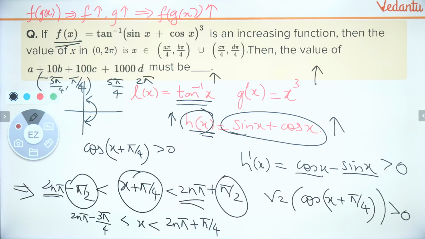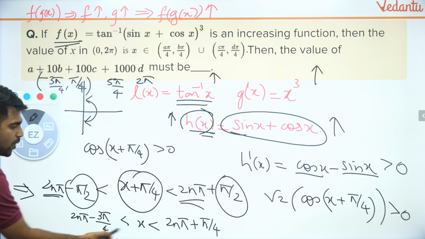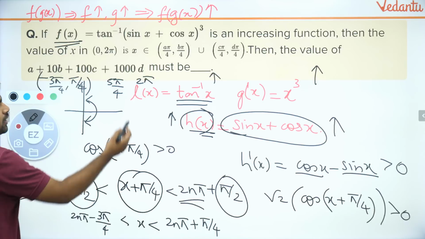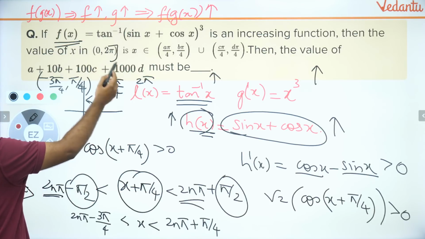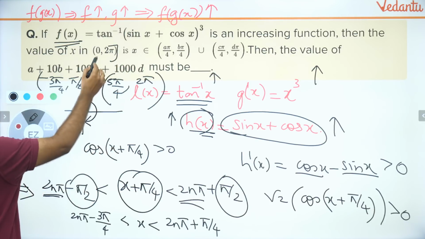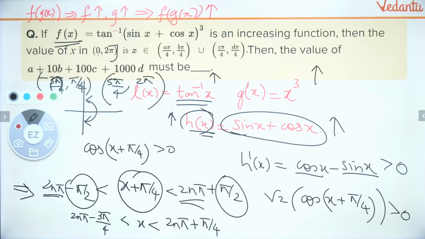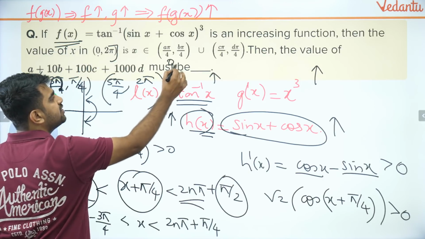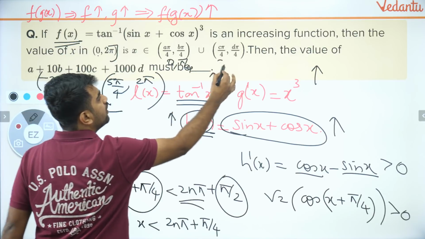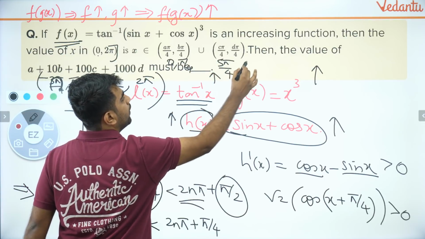Are you guys able to get that? If I put n as 1, I'll get 2 pi plus pi by 4. But our interval is only till 2 pi, so I don't go beyond that. And our interval starts from 0, so this will be 0. It won't be minus 3 pi by 4. So what is the answer? The answer is 0 to pi by 4 union 5 pi by 4 to 2 pi.